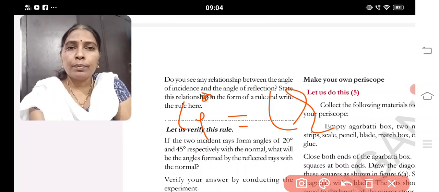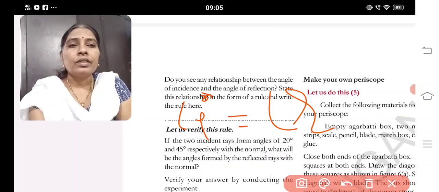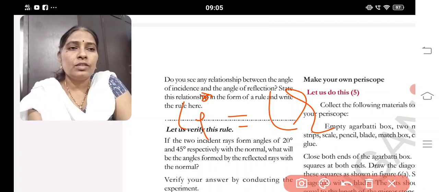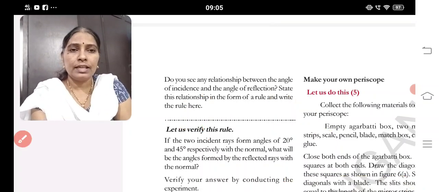Coming back, bouncing back is called reflection. Reflected ray, incident ray. A perpendicular line from the midpoint of any line segment acts as a normal, and with respect to the normal only we need to draw the lines. We need to draw the angle of incident and the angle of reflection. So let us verify the rule with a simple experiment. Let us verify the rule.